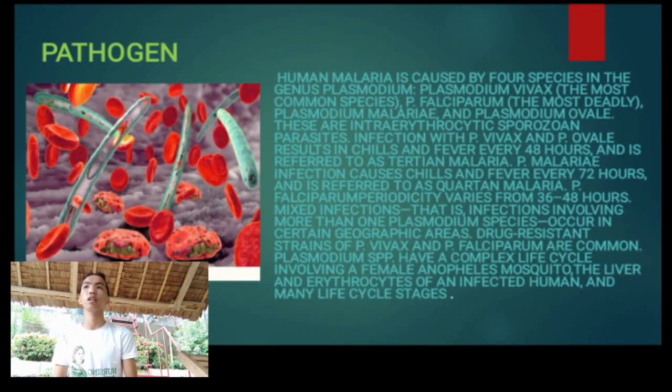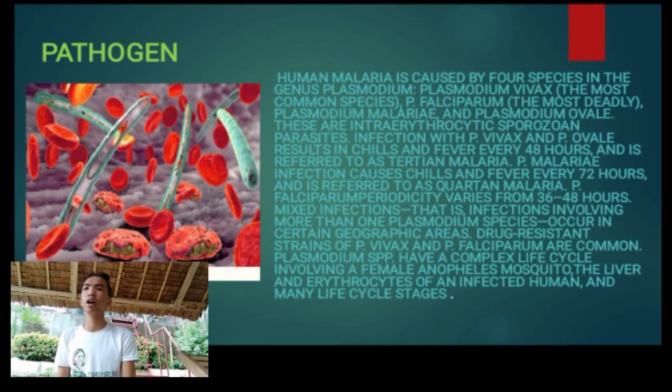Next is the pathogen. Human malaria is caused by 4 species in the genus Plasmodium: Plasmodium vivax, the most common species; P. falciparum, the most deadly; Plasmodium malariae and Plasmodium ovale. These are intraerythrocytic protozoal parasites.